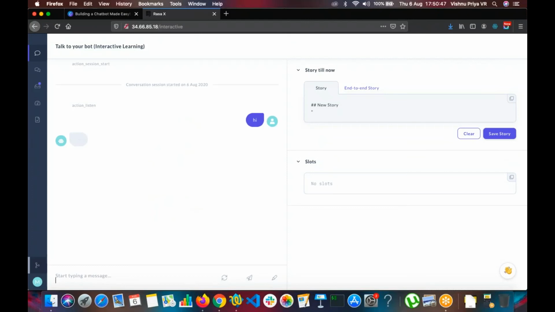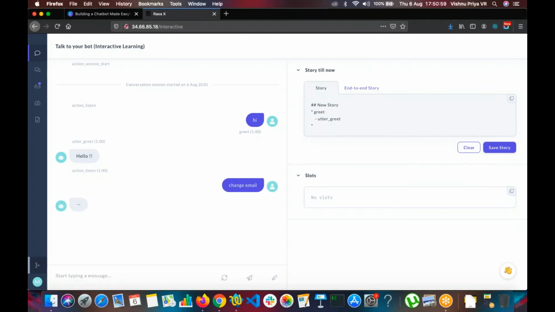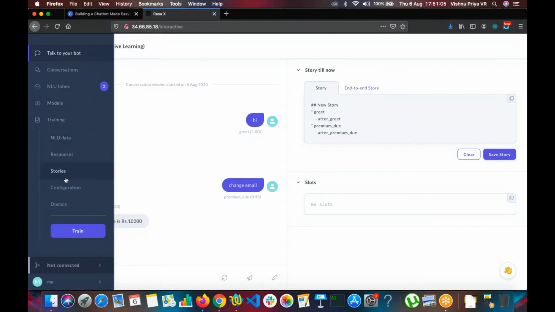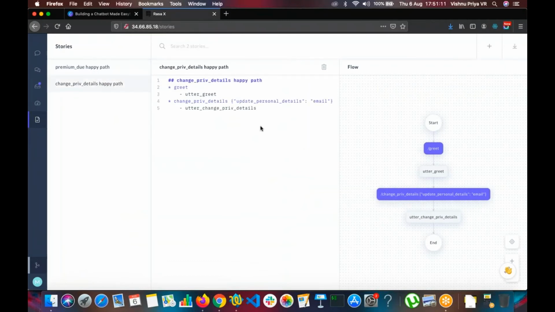So why it didn't work is because it's very similar to premium, and we'll have to add more phrases maybe. That is an evolution part where we have to do a trial and error method and find out why it didn't work. Okay, why is this not working? Let me check for 2 minutes. We have not given the story. Oh, we have given. Okay.